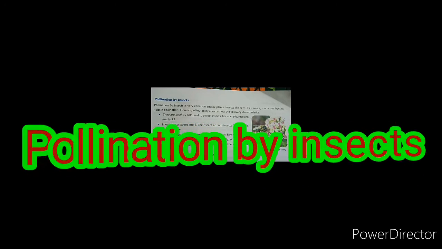Pollination by insects. Pollination by insects is very common among plants. Insects like bees, flies, wasps, moths and beetles help in pollination. Flowers pollinated by insects show the following characteristics.